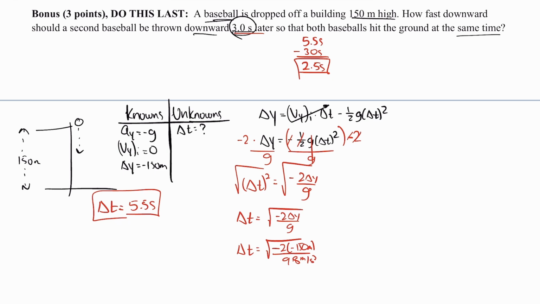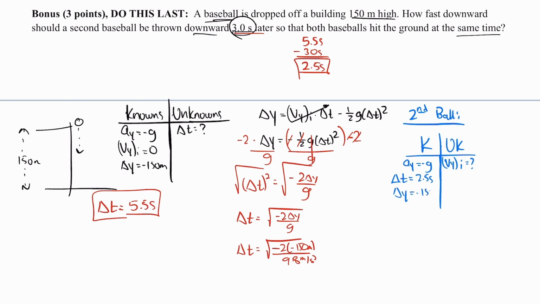So I can write out my information for the second ball. The second ball has the same acceleration. I'm looking for my initial vertical velocity. The time interval is 2.5 seconds that it has to fall, and it's covering the same vertical displacement of negative 150 meters. So I'm going to use the same equation, but this time I'm going to solve for the Vyi, and that looks like this.